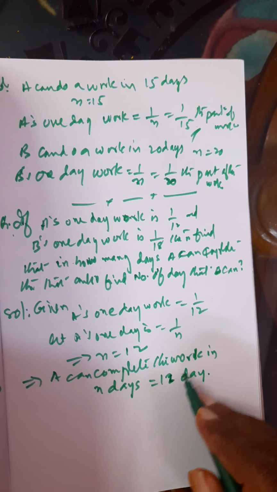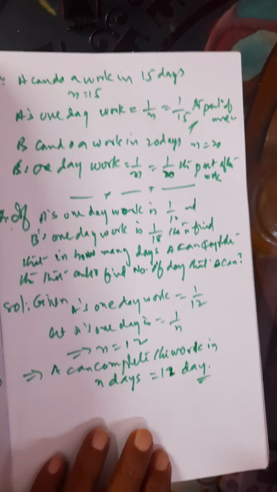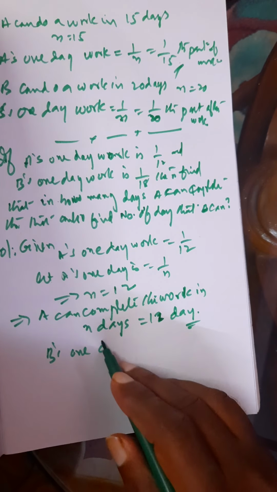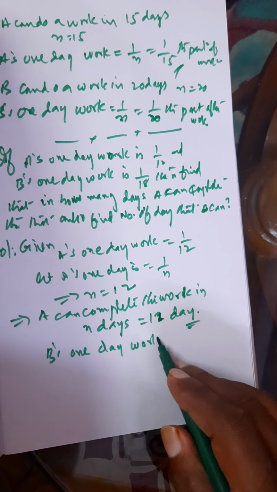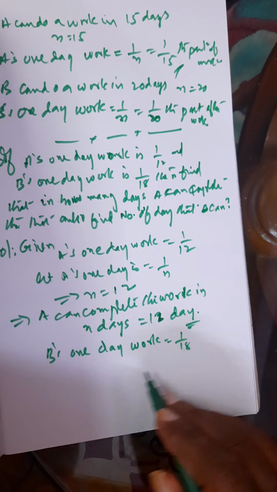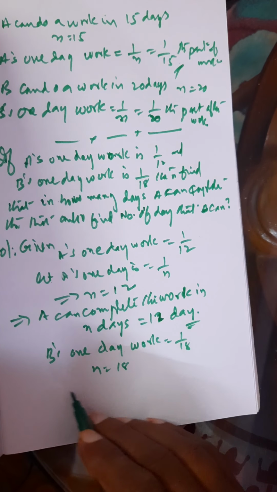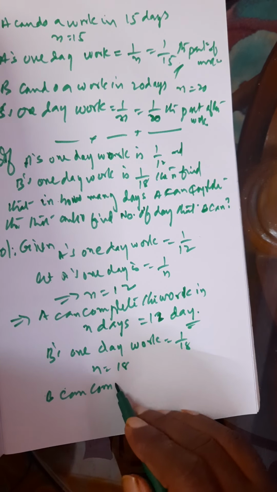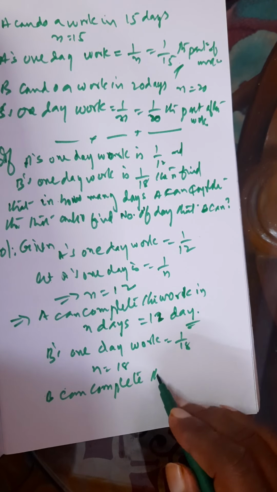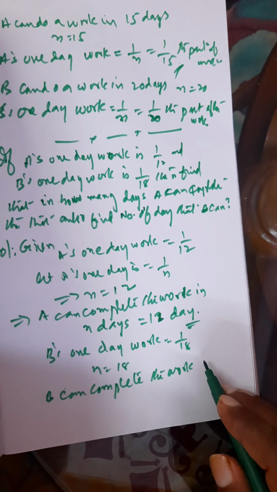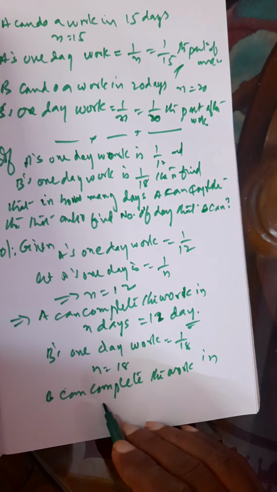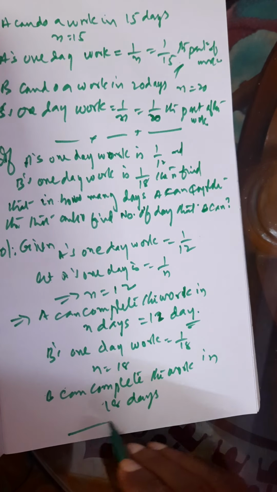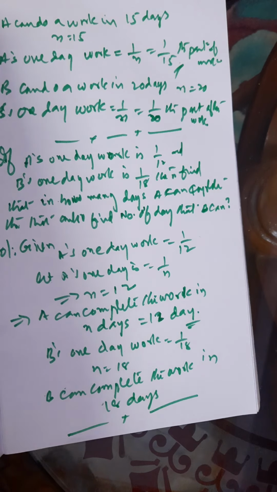Just take the reciprocal. Like that, B's 1 day work is 1 by 18. So, here n equal to 18. So, B can complete the work in 18 days.